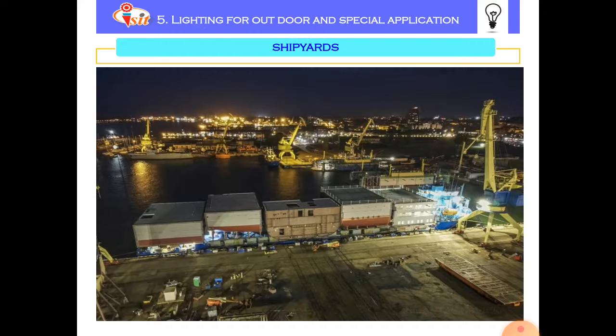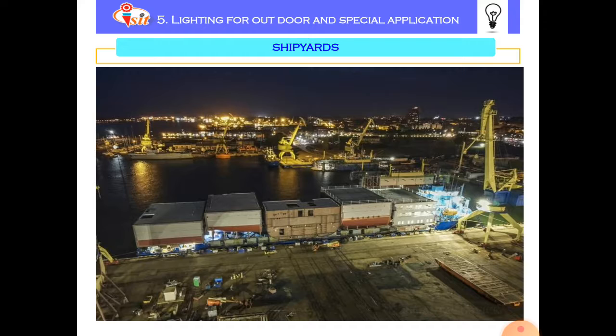The shipyard lighting is always at remote places, slightly away from the seashore, so at the time of shipyard lighting, every wiring can be replaced easily. The maintenance and repairing of the shipyard lighting system should be simple and less time consuming. At the time of shipyard lighting, the navigation signals and lights are very important to control the various ships. At the time of shipyard lighting, we have to consider all the factors.